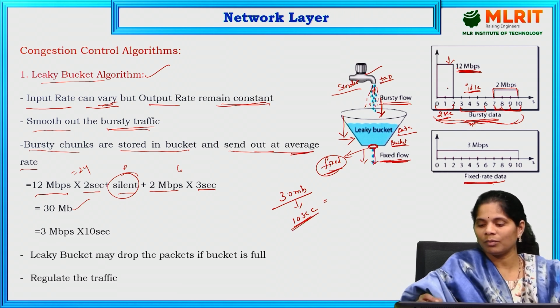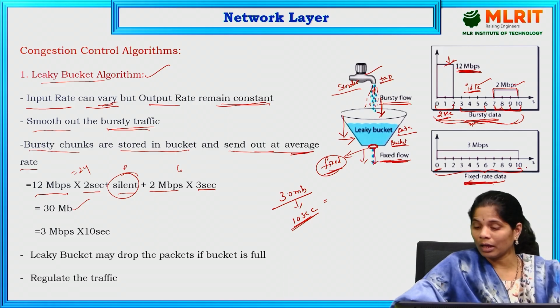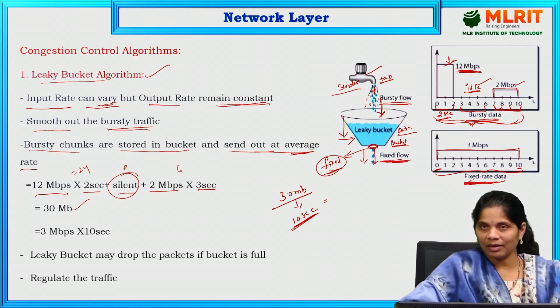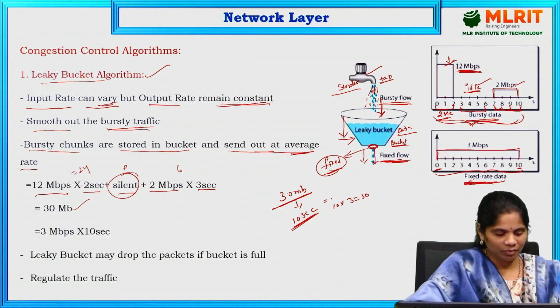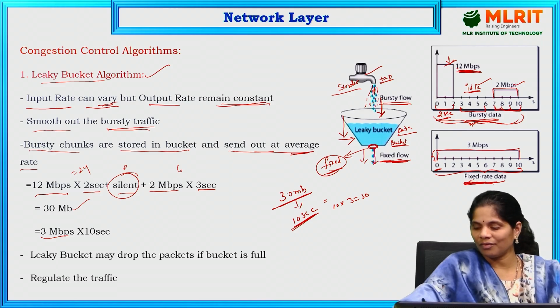Because in bursty data, sometimes it is sending a high flow of data, sometimes it is idle, sometimes it is going to send the data. This is the case of the bursty data, means this is the bursty flow. And coming to the fixed rate flow, we have to use the total 10 seconds, whatever time is there, with a fixed flow of data. How much time will it take? See, total is 10 seconds. The total data is 30 Mbps. How is it going to be transferred at a fixed rate? See, 10 into 3 is nothing but 30. Means we are sending the data at 3 Mbps speed, 3 Mbps of data in the 10 seconds. That is the condition, that is the fixed flow of the data.